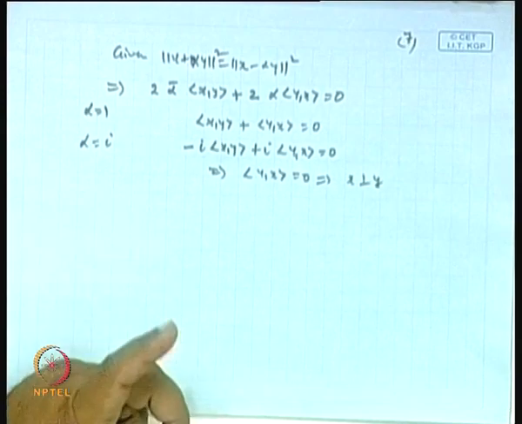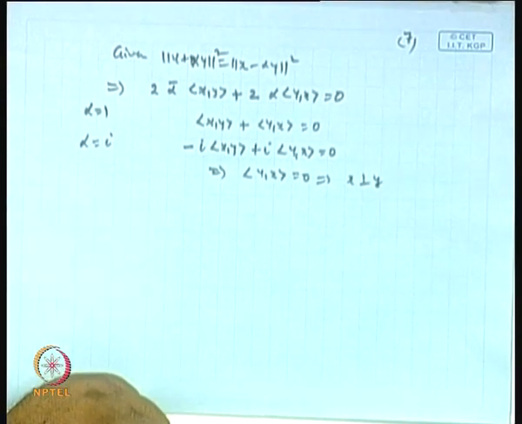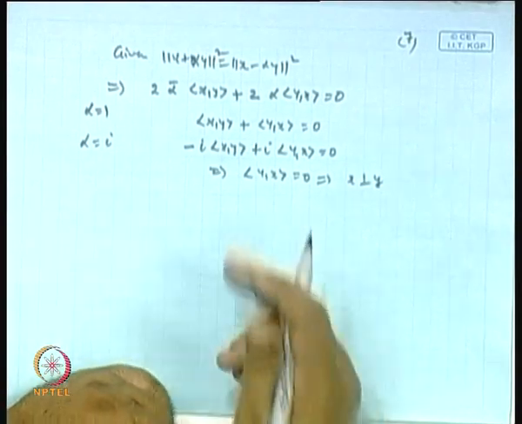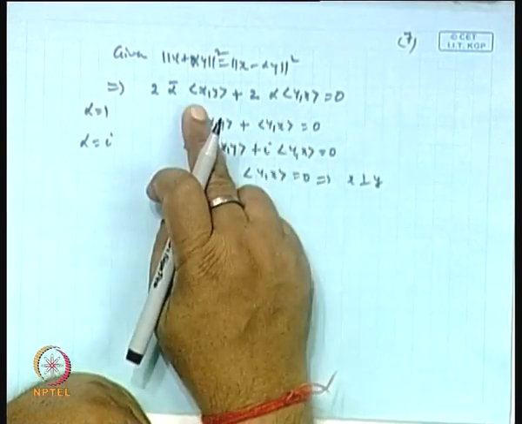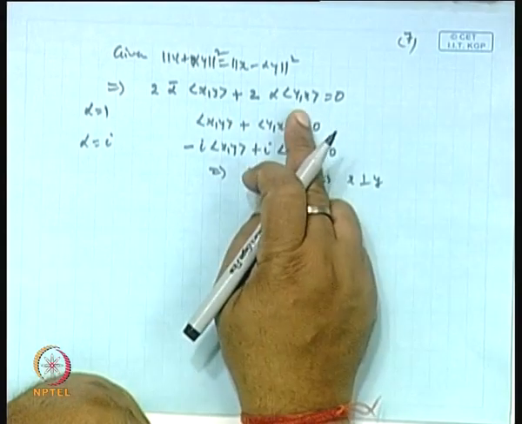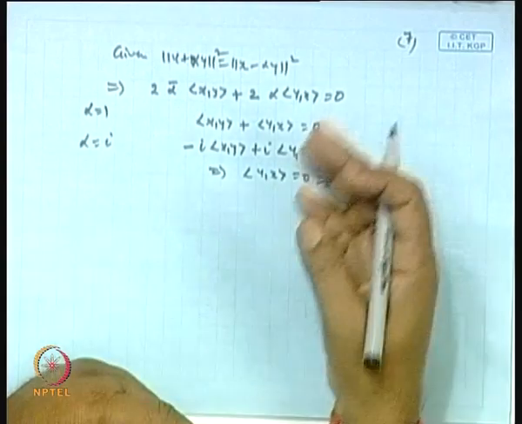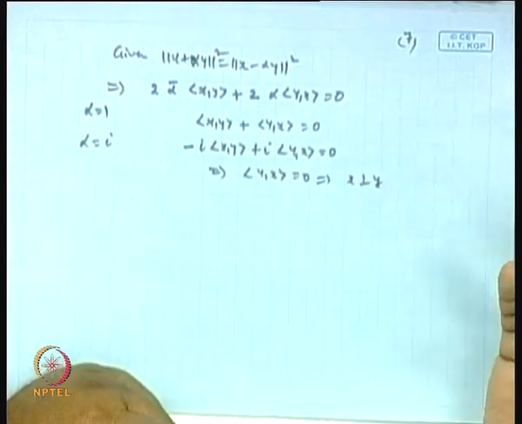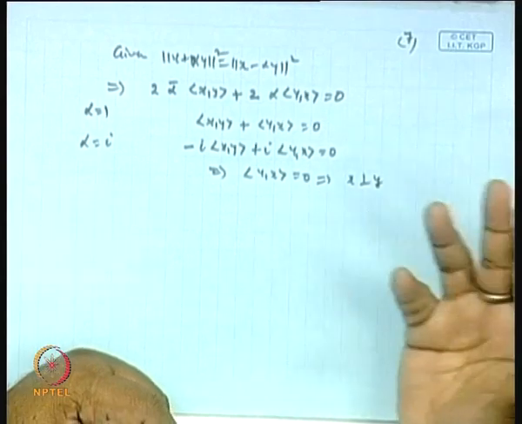Okay, that is what, clear. Or otherwise also we can say, because this is the conjugate of this, this is the conjugate of this. Okay. So, 2 times the real part of this will be 0. If alpha is constant real, then basically the inner product is coming, which is 0. So, inner product 0 means x is perpendicular to y. So, that is why you are getting this.